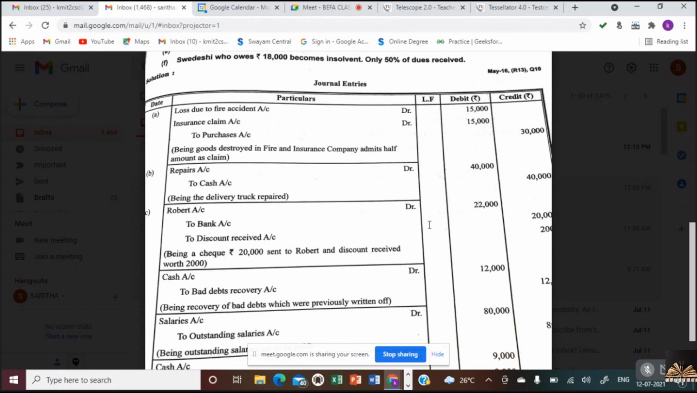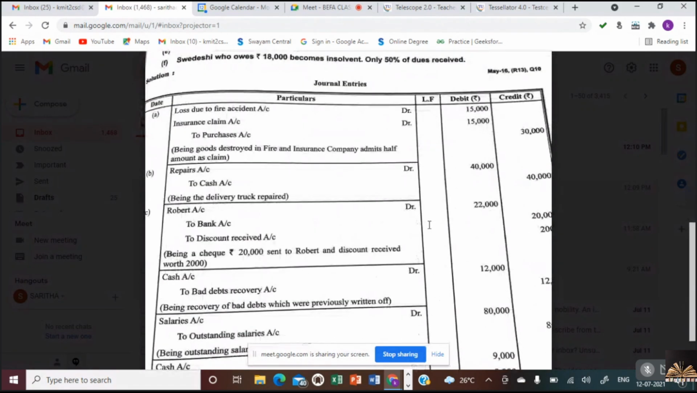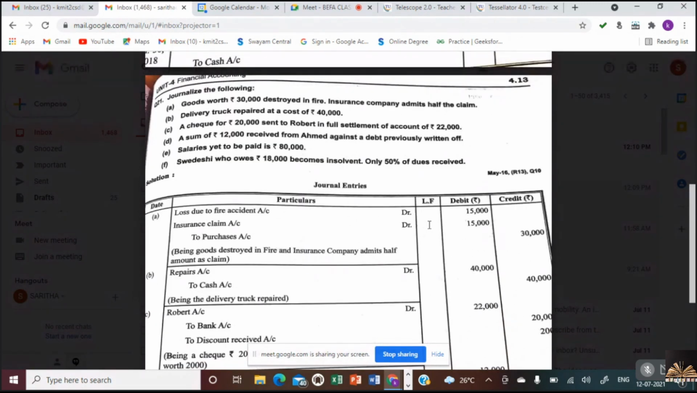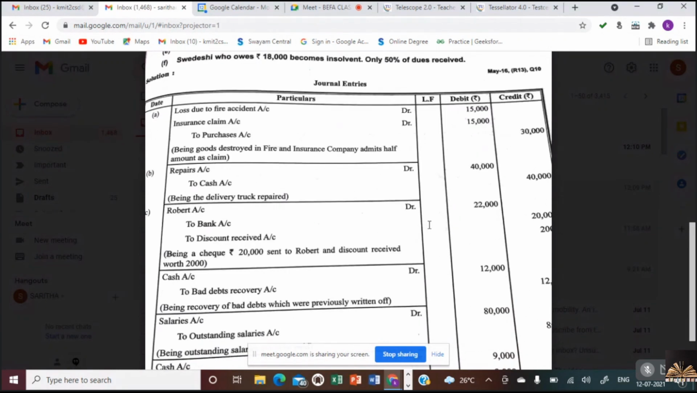Is it clear, Nana? Bad debts means earlier we have treated it as bad and we have written off, removed it from debtors, but now by some efforts they have paid 12,000. So what is the entry here? Cash account debtor to bad debts recovery account. If it would have been normal, we would write cash account debtor to who is giving, credit the giver, Ahmed account. But this is bad debts recovery account. So therefore, we write cash account debtor to bad debts recovery account.